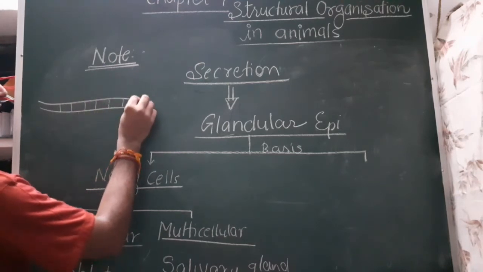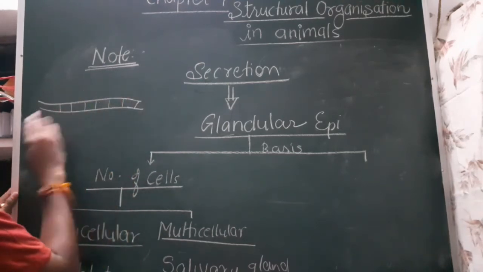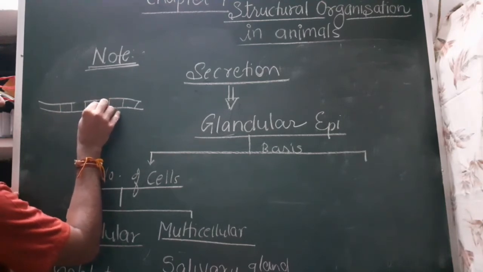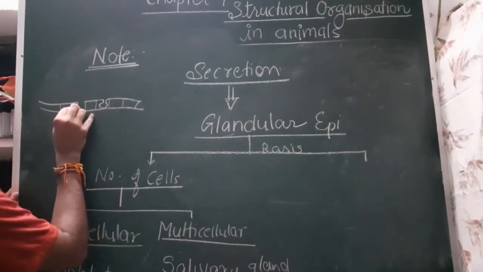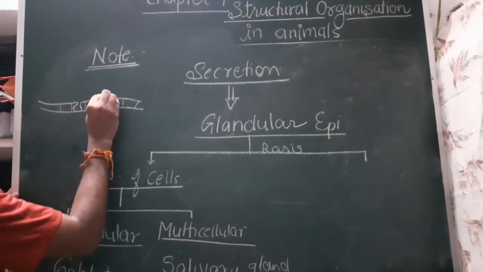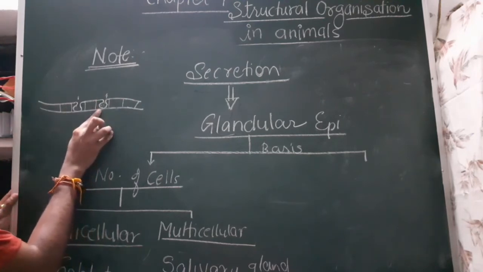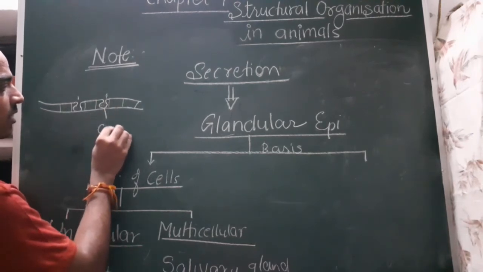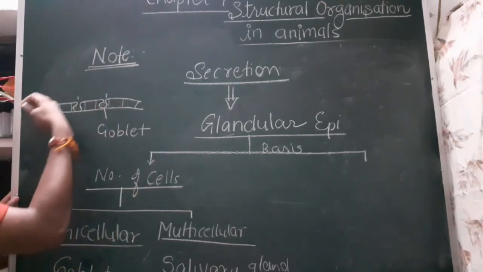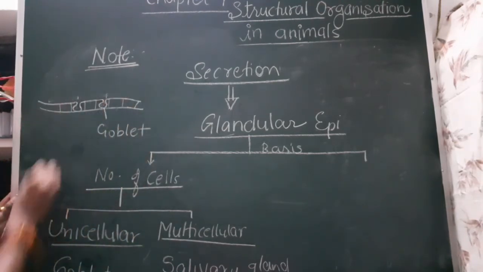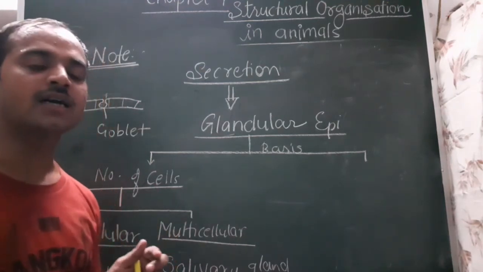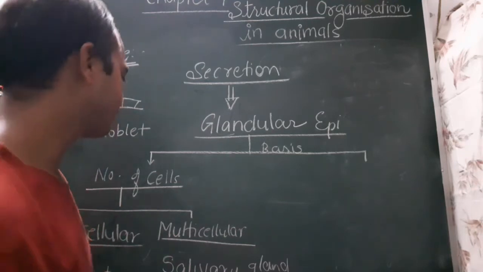These are the simple epithelium cells, and at some places the cells become modified and involved in the secretion of mucus. These unicellular mucus secreting cells are known as goblet cells. So goblet cells secrete mucus, and mucus helps in lubrication of this tract, as well as in the stomach, mucus also protects the stomach from the effect of HCl.